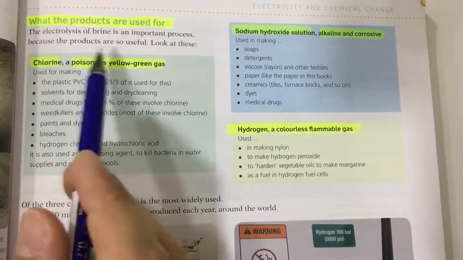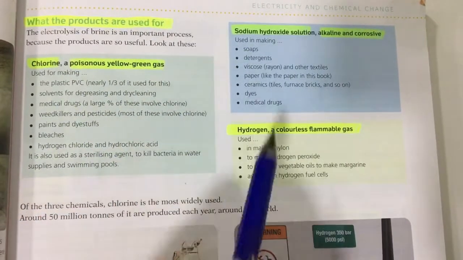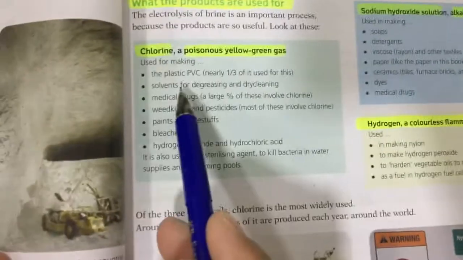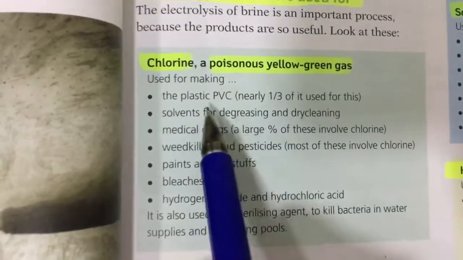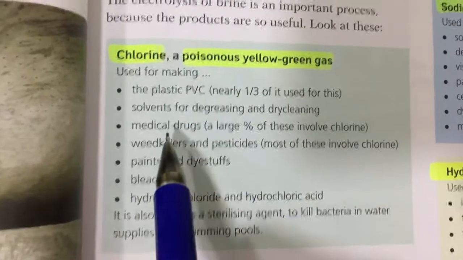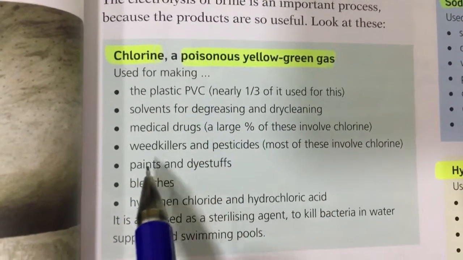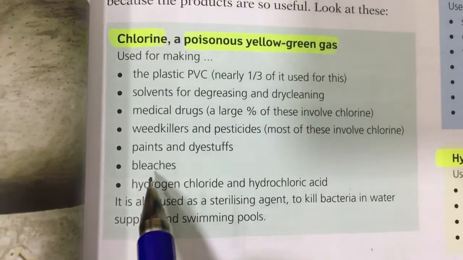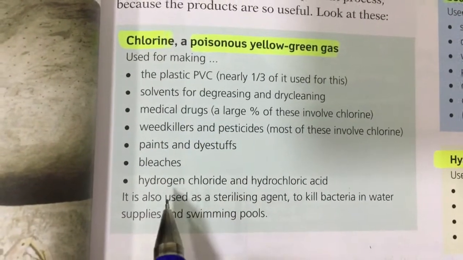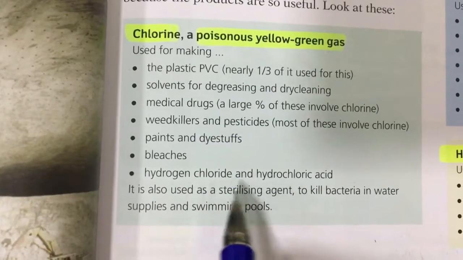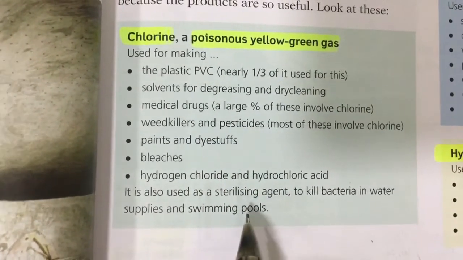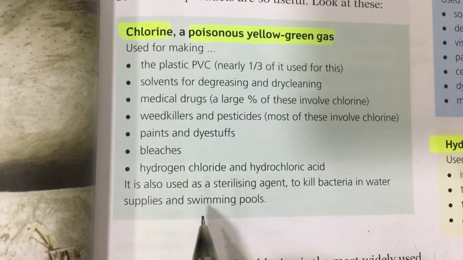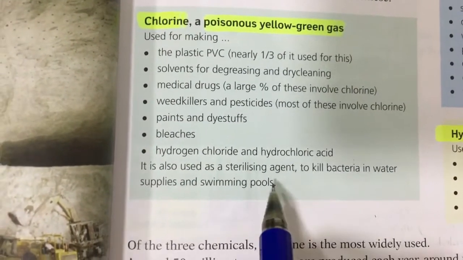Here we have the uses of chlorine, sodium hydroxide, and hydrogen. The uses of chlorine: it's used to make PVC, polyvinyl chloride. It's a plastic, and chlorine is used to make solvents, medical drugs, weed killers, paints, bleach. As you know, of course, chlorine is used as bleach. And it's used to make hydrogen chloride gas and hydrochloric acid. And of course, as you know, chlorine is added to swimming pool water to kill bacteria. So it's a sterilizing agent.